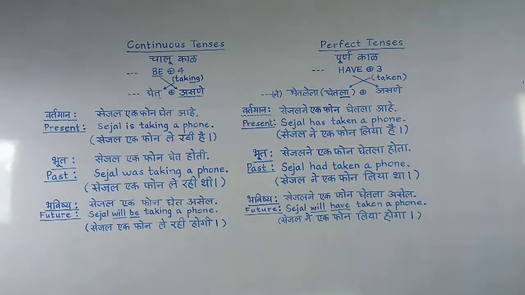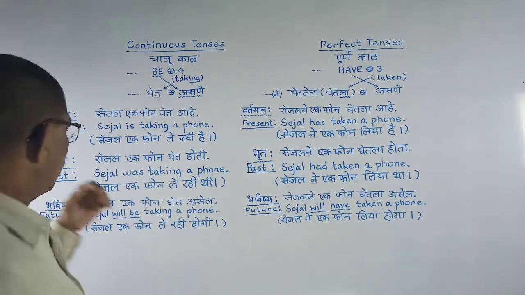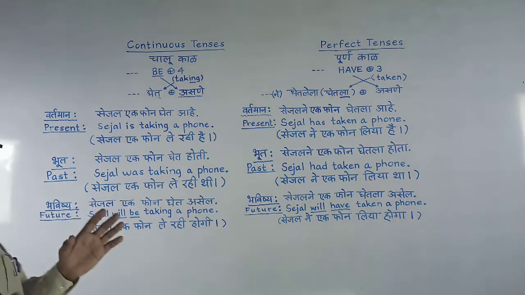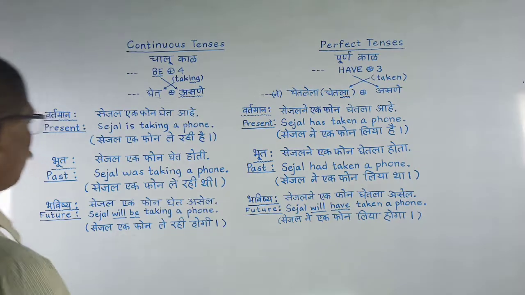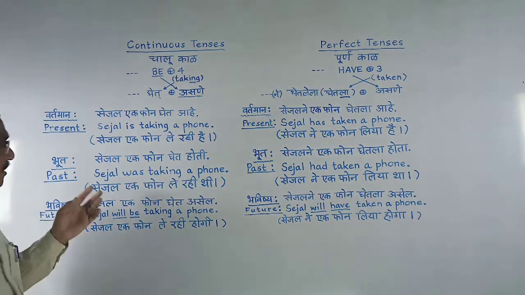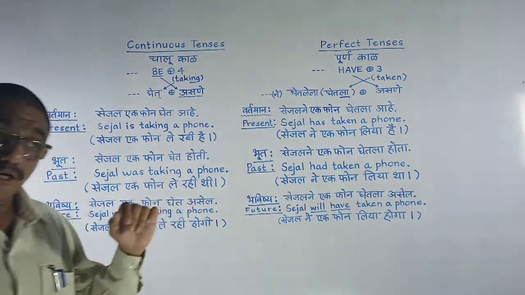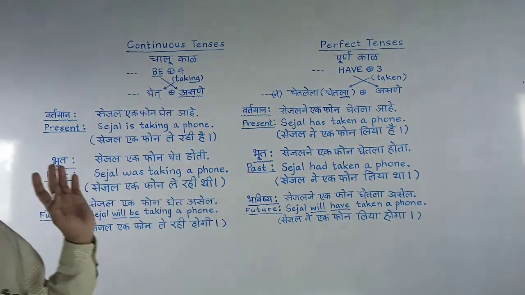So this way, second is past tense. Sejal was taking a phone. Here the thing happened in the past, but it was continuous. If the subject changes, I was taking a phone. Single you, you were taking a phone.